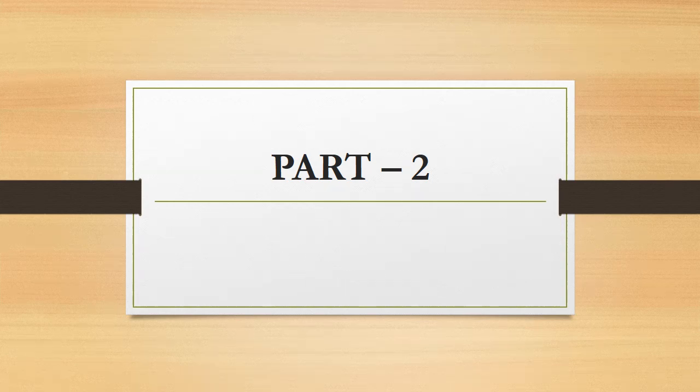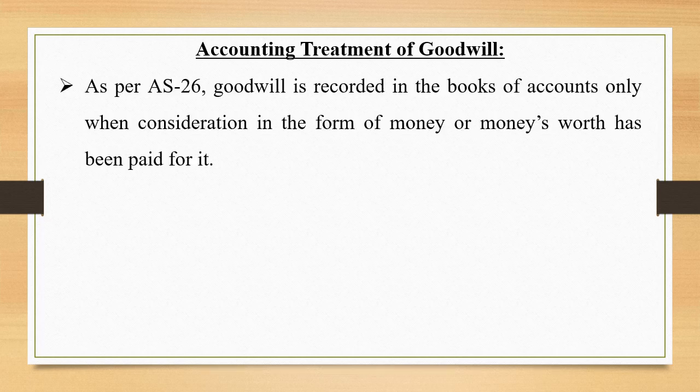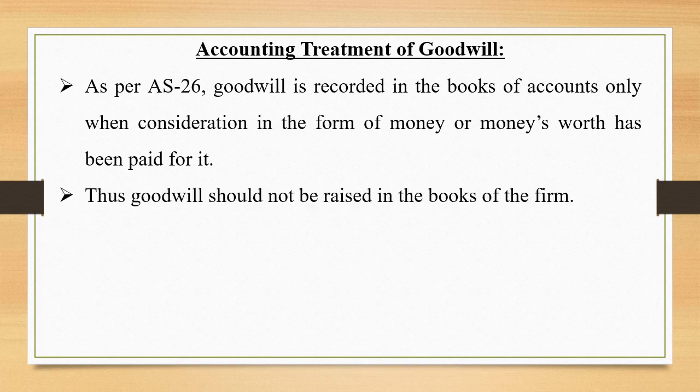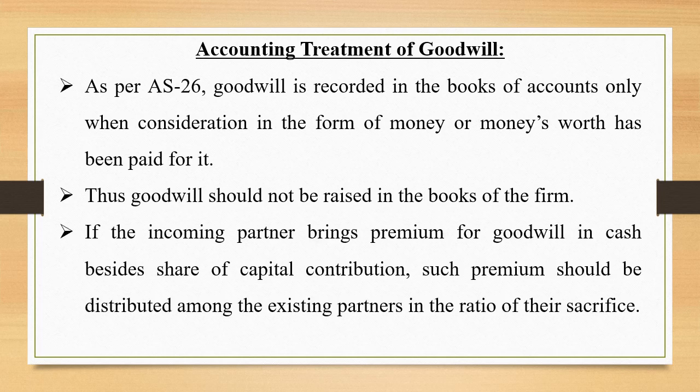Let us start with the accounting treatment of goodwill. As per AS 26, goodwill is recorded in the books of accounts only when consideration in the form of money or money's worth has been paid for it. Thus, goodwill should not be raised in the books of the firm. If the incoming partner brings premium for goodwill in cash, besides the share of capital contribution, such premium should be distributed among the existing partners in the ratio of their sacrifice.